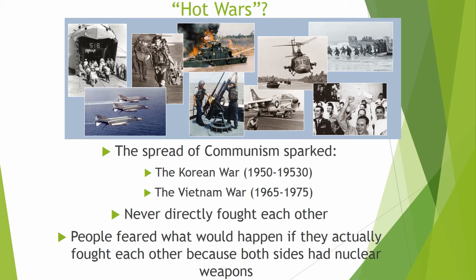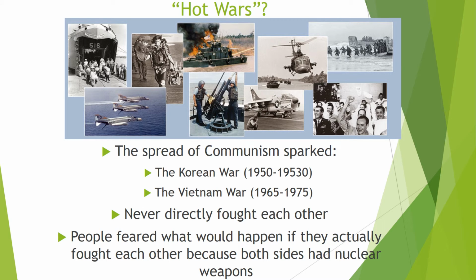However, there is going to be what is called hot wars. Hot wars are going to be conflict that sparks up around the world, but is still representing communism and democracy fighting. Because people were worried, especially in the US, about the spread of communism. So this is going to spark the Korean War and the Vietnam War.